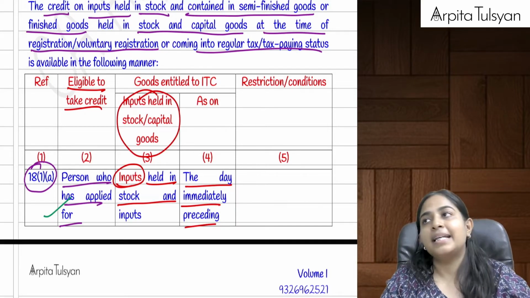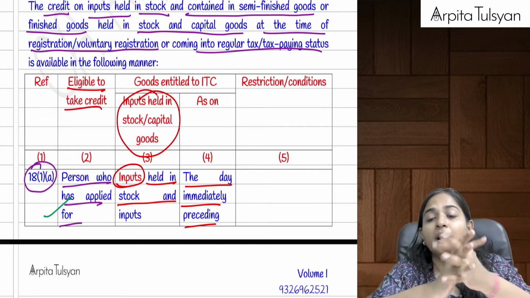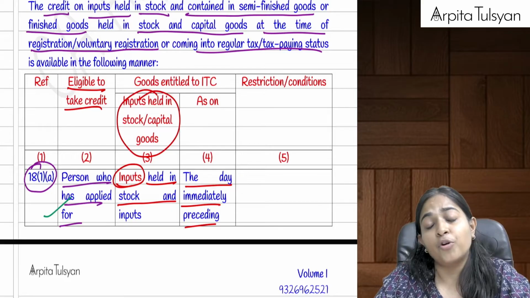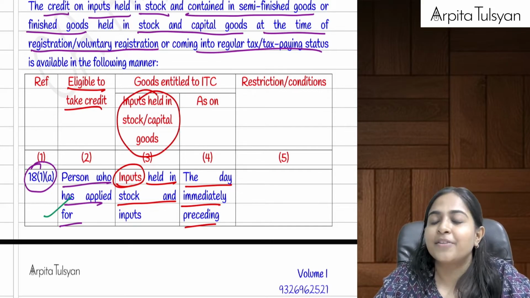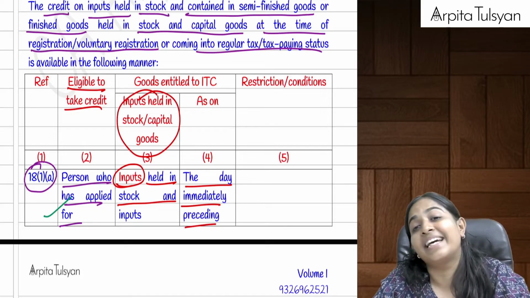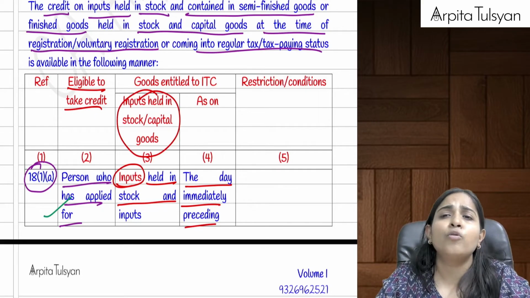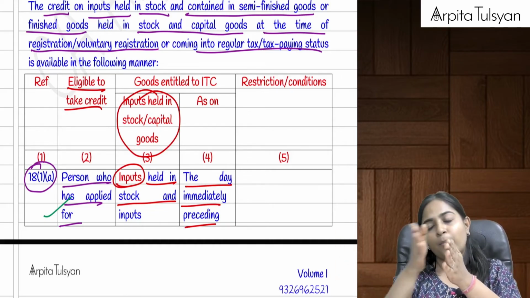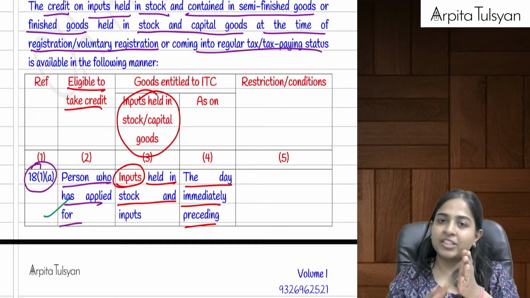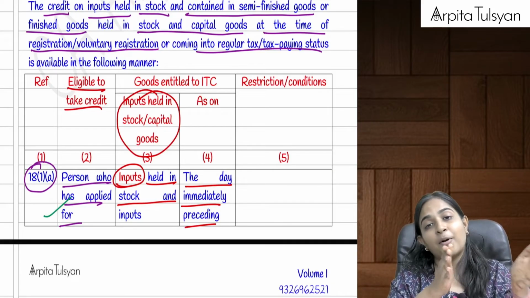Next one. Let's say I am not at all liable to get registered, but I want to take voluntary registration. Then in case of voluntary registration, my certificate becomes valid from the day when it is granted by the government. Let's say the government granted me the certificate on 25th of April. So from 25th April onwards, I will have to start paying taxes on my outward sales, and I can take the ITC, etc. But what about the old credits?